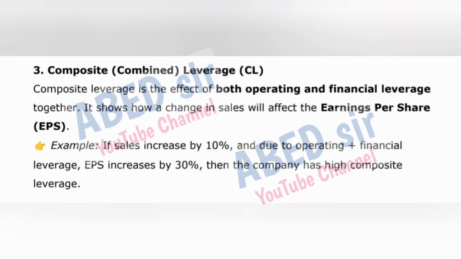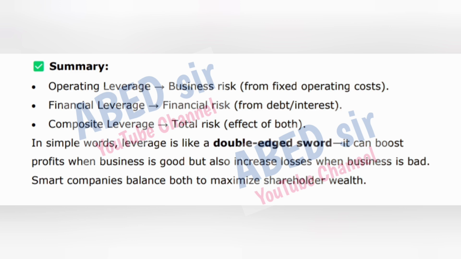has high composite leverage. Summary: operating leverage, business risk from fixed operating costs. Financial leverage, financial risk from debt interest. Composite leverage, total risk, effect of both. In simple words, leverage is like a double-edged sword. It can boost profits when business is good but also increase losses when business is bad. Smart companies balance both to maximize shareholder wealth.